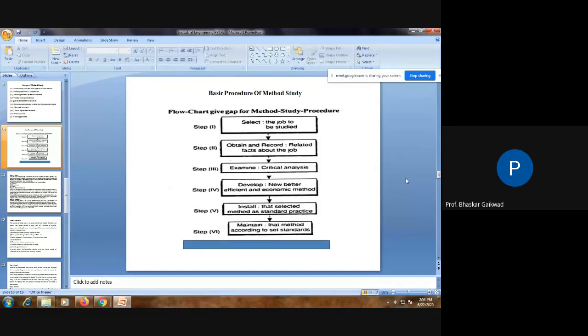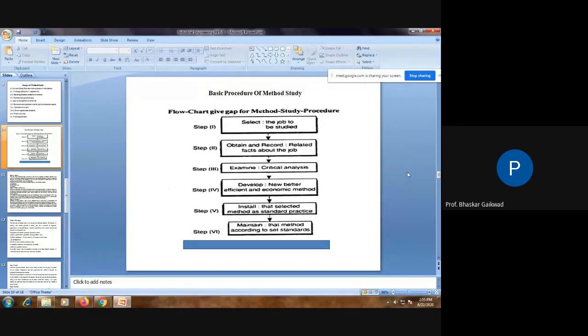The selected method has standard practice, means you have to install, that is, implement the developed process, and after implementation you can maintain that method according to set standards. So these are the 6 basic processes of method study: select, obtain and record, examine, develop, install, and maintain.